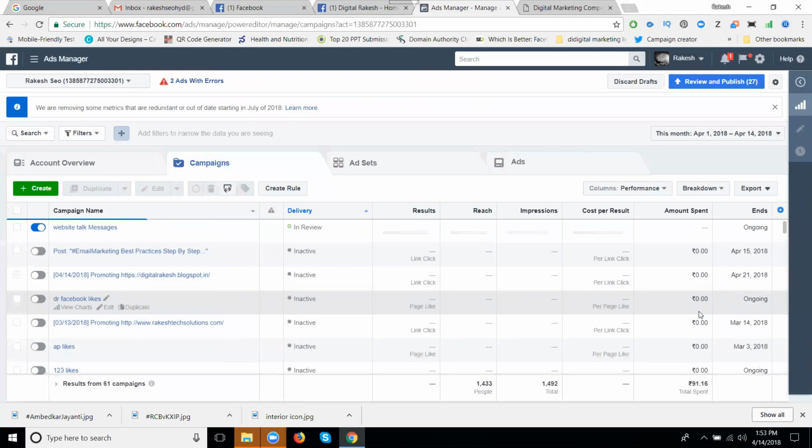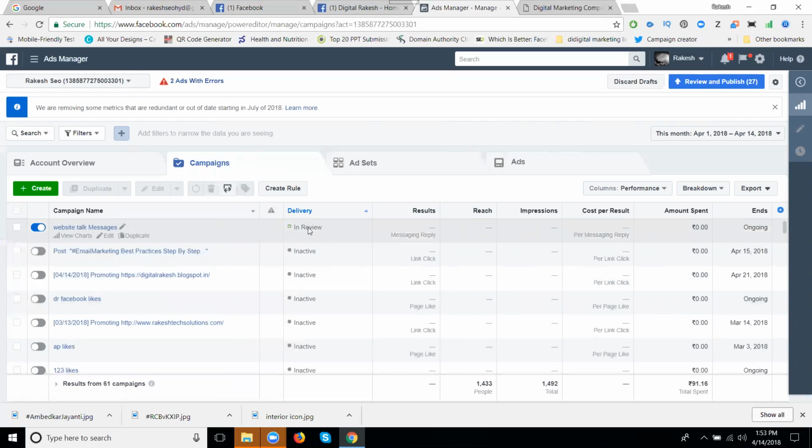Any ad depends on which one? Your page. For Facebook it is the page, for LinkedIn it is the LinkedIn company page. Everything depends on your company pages, and your videos, your postings and your images will be like this. They will be in review and approved in less than 1 hour. This is called Messengers.